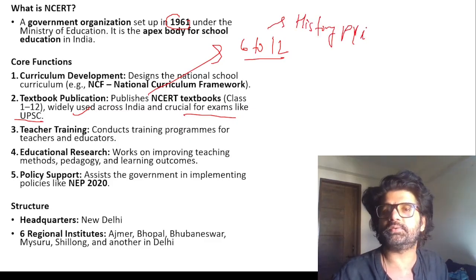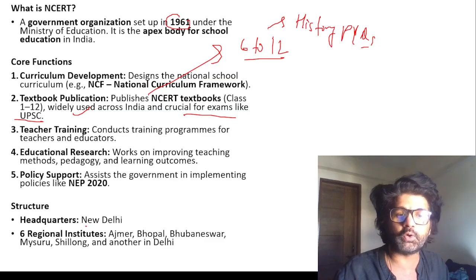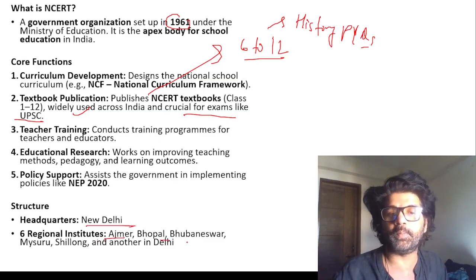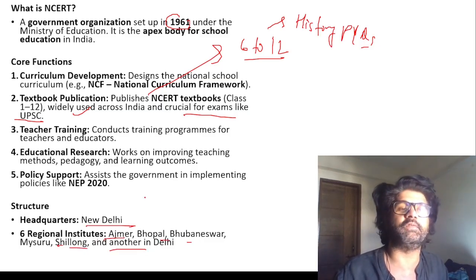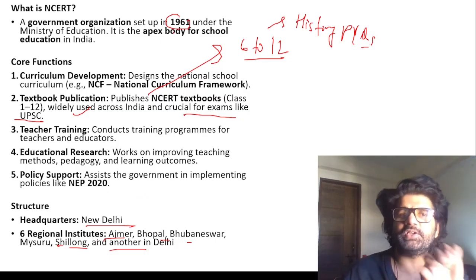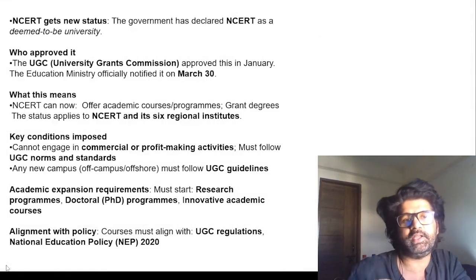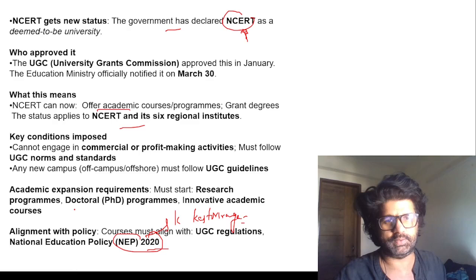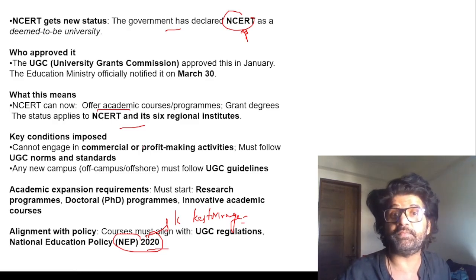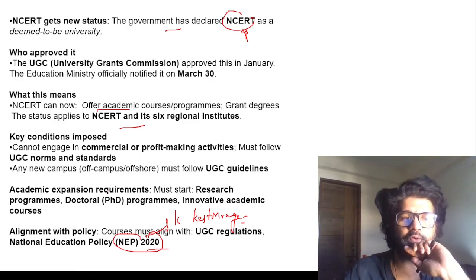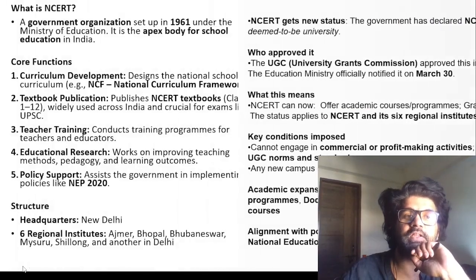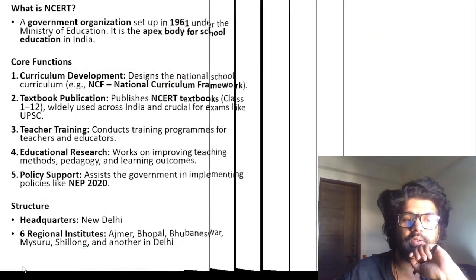See, even this article is saying you to do that. Headquarter New Delhi, 6 regional institutes: Ajmer, Bhopal, Bhubaneswar, Mysuru, Shillong, and another one in Delhi. So you can see all these things. 1961 under Ministry of Education, and now they have become a deemed university. And fine, under the UGC Act 1956 they have become a deemed university. So remember these facts and figures, they are really important.